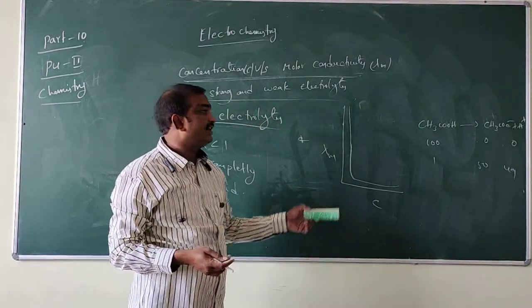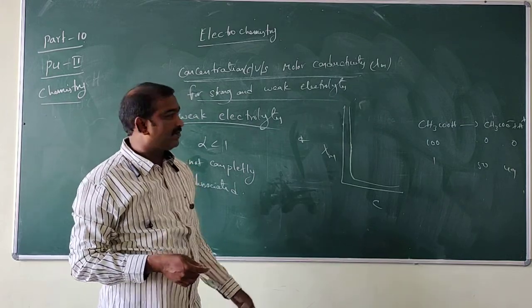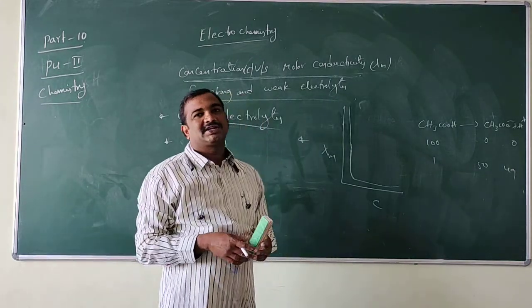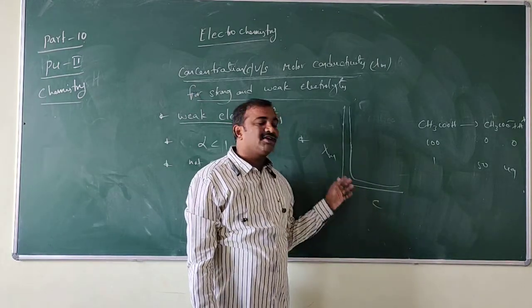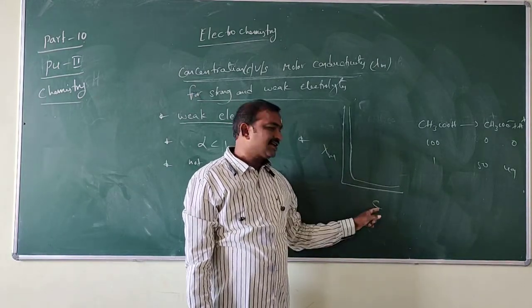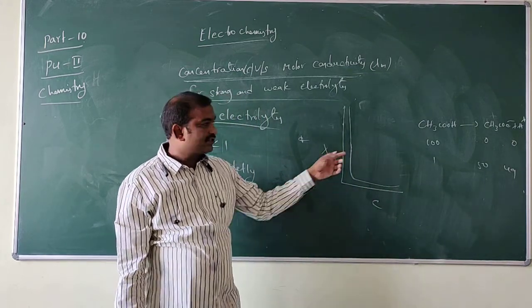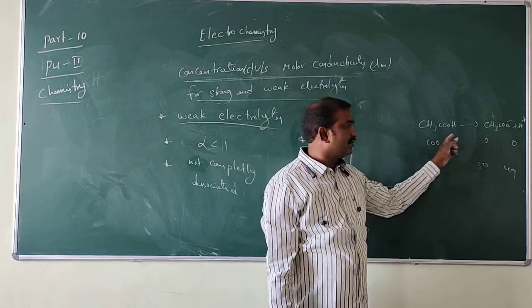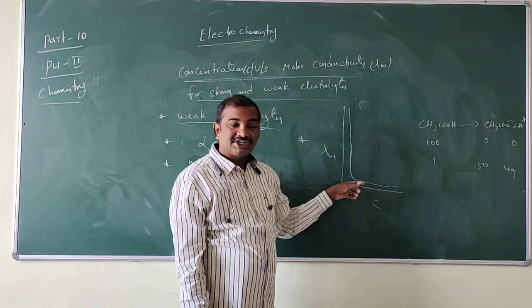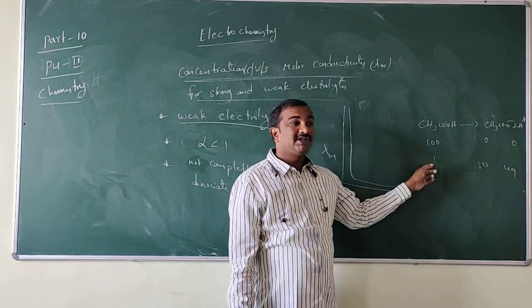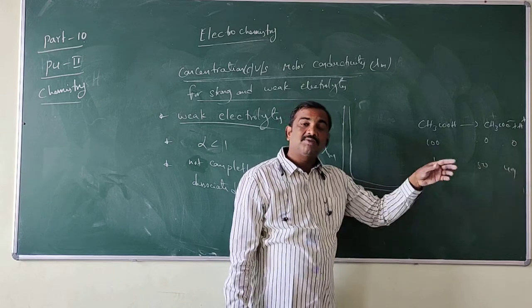So here we cannot find lambda naught m, the limiting molar conductivity. For a weak electrolyte, if you draw the graph between molar conductivity and concentration, when concentration is decreasing, the initial concentration converts to products, but it does not completely convert, and the products are not completely ionized.